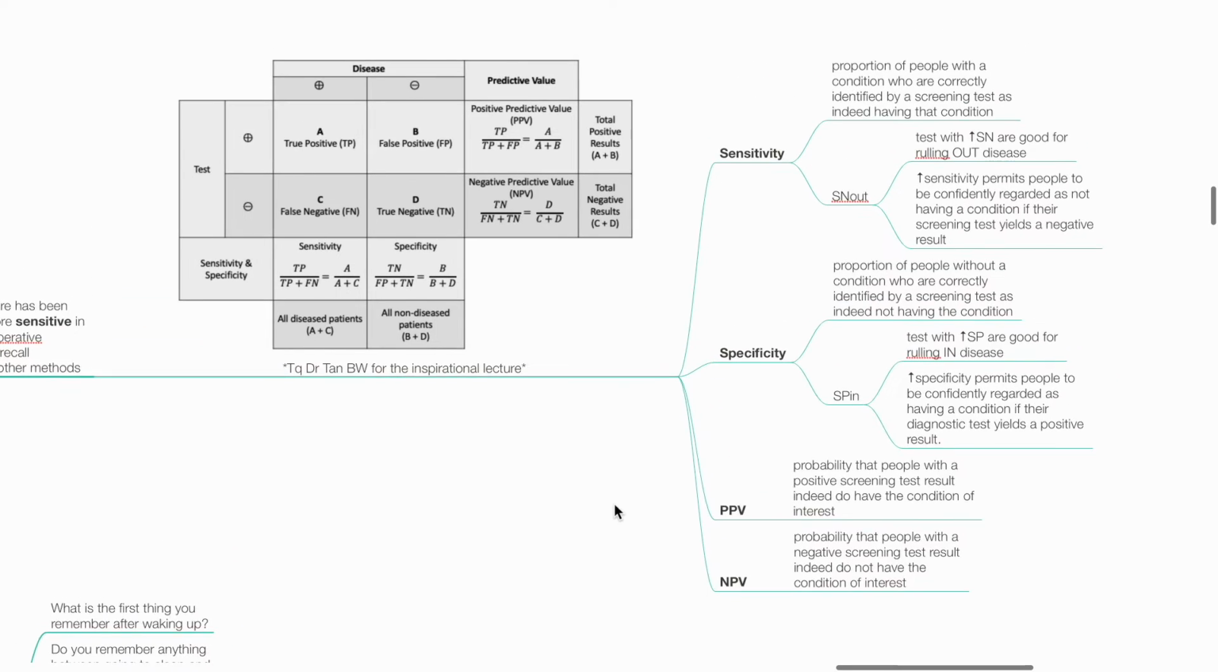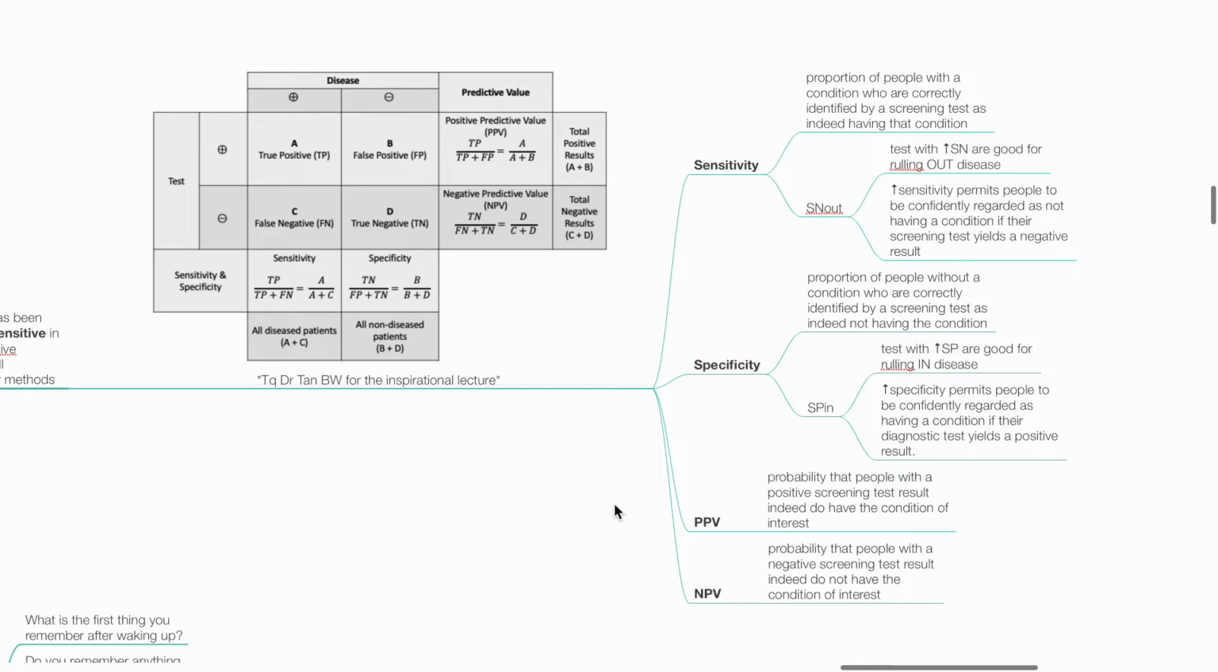A recap on sensitivity, specificity, PPV and NPV. Sensitivity is the proportion of people with a condition who are correctly identified by a screening test as indeed having that condition. Tests with high sensitivity are good for ruling out disease, hence the mnemonic SNOUT. Increased sensitivity permits people to be confidently regarded as not having a condition if their screening test yields a negative